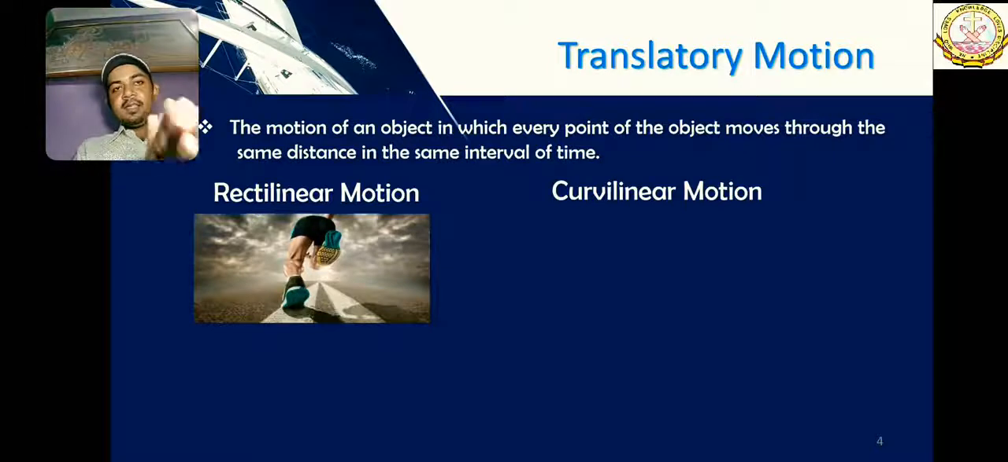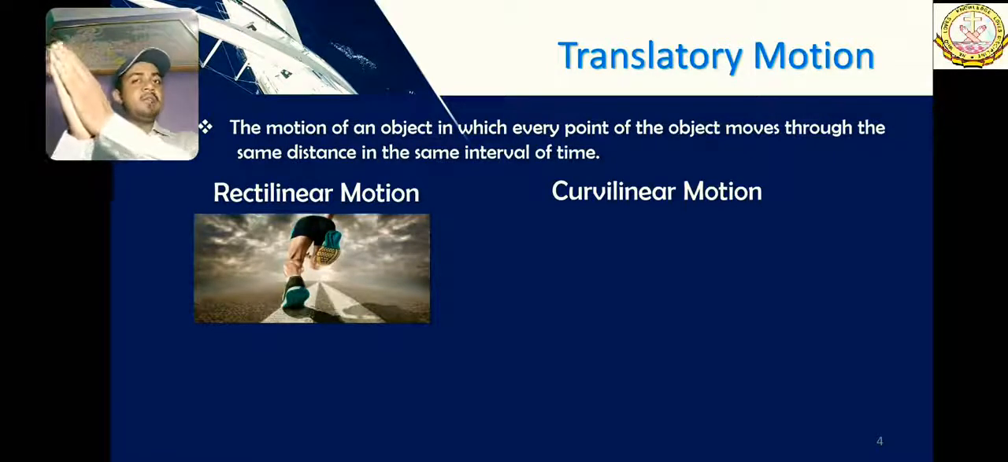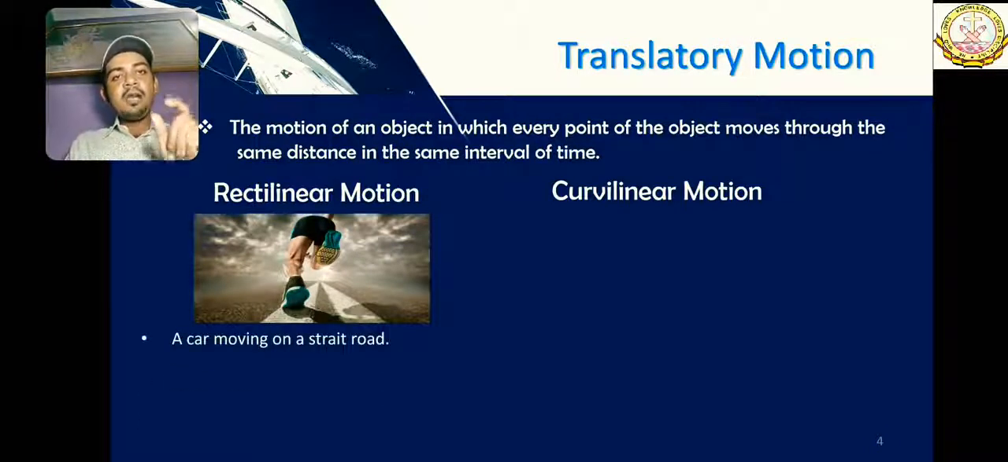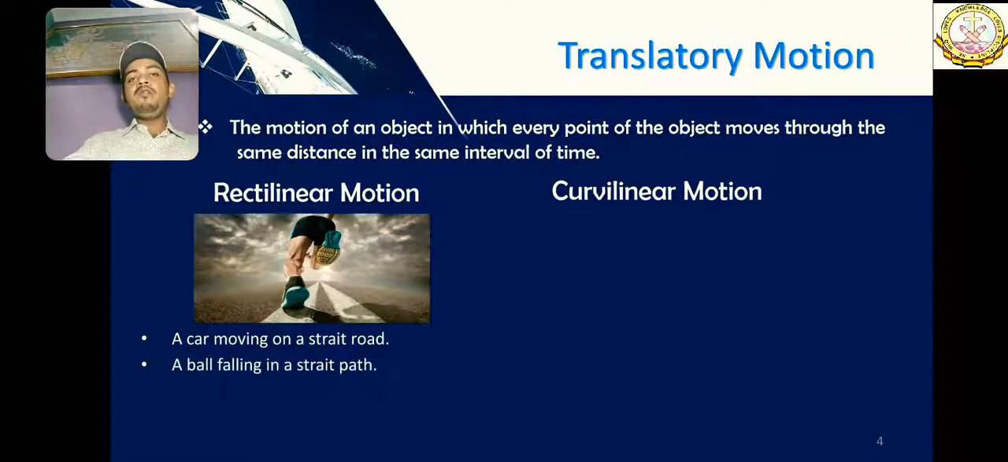Like this gentleman is running on a very straight road, going straight, and this motion is called rectilinear motion. Let's see a few examples. A car moving on a straight road. If a car is moving on a national highway, very straight road, then it can be considered as a rectilinear motion. Second is a ball falling in a straight path. If you go on your rooftop and simply drop that ball from there, it will travel in a rectilinear way.